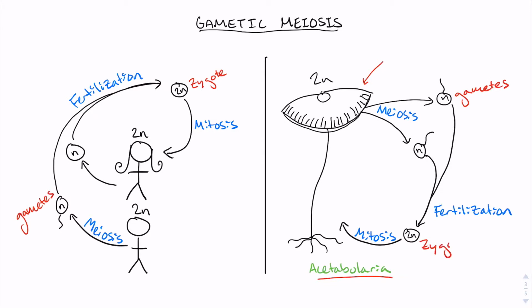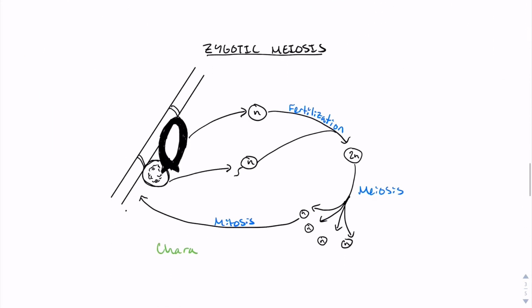The inverse of gametic meiosis is zygotic meiosis, a life cycle commonly found in some groups of fungi and algae. In zygotic meiosis, the only diploid stage of life is a single-celled zygote, which immediately divides by meiosis to create multiple haploid cells. Chara, a group of freshwater green algae, divide using zygotic meiosis.